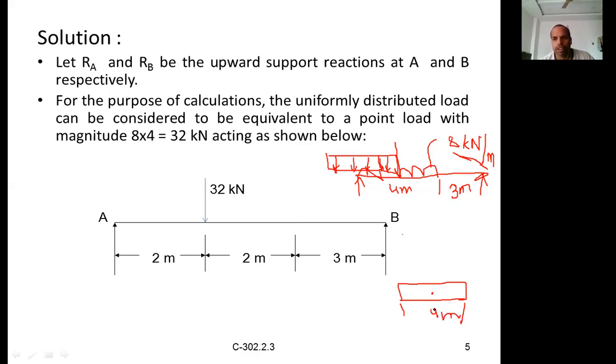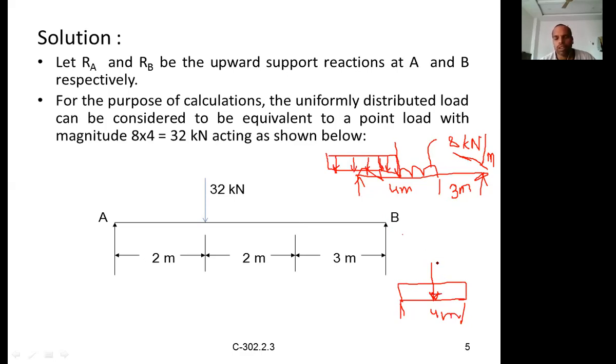4 meters, where the center is 4 by 2, so nothing but 2 meters. That's why we are showing this at the 2 meters length. Okay, this will be concentrated. This UDL is converted into an equivalent point load, and we are showing the location of the point of application, that is nothing but at the center of the span. Okay, center point, midpoint of the UDL. Midpoint of 4 meters means 2 meters.